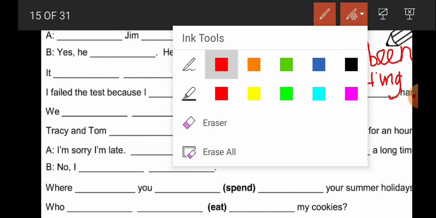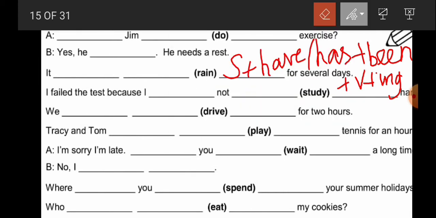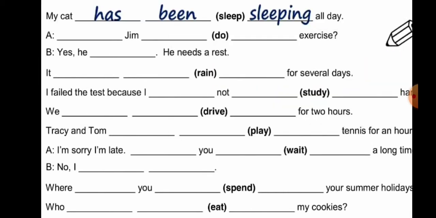Now let's apply it and write the answers. They have given an example: My cat has been sleeping all day. Here they are going to ask a question. So how will we ask the question? Usually when we ask a question, the be form verb will be placed in front. Jim is he, so we have to use has. Has Jim been doing exercise?